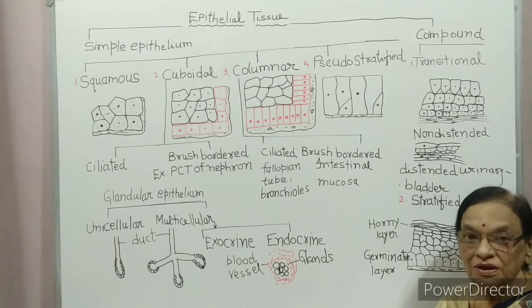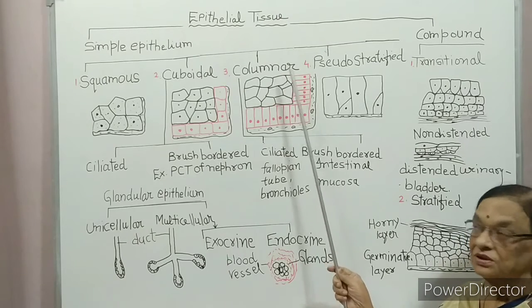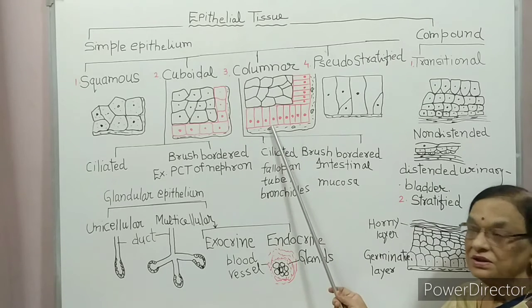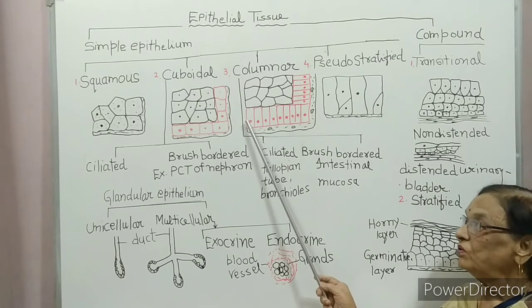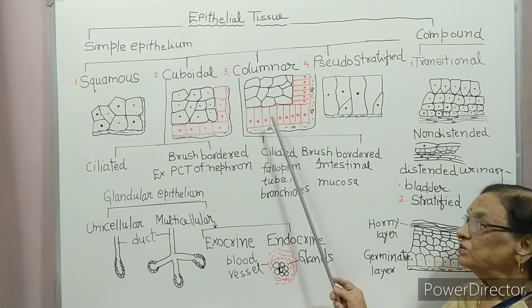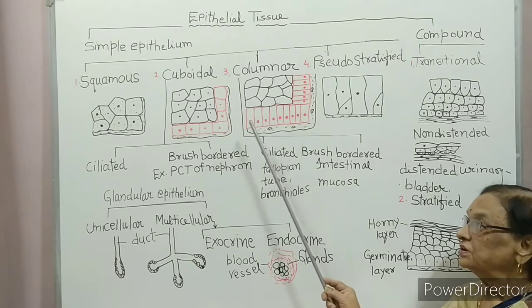Simple columnar epithelium. The name itself shows this epithelium has cells arranged like columns. They have more height and less width, so they are column shaped.